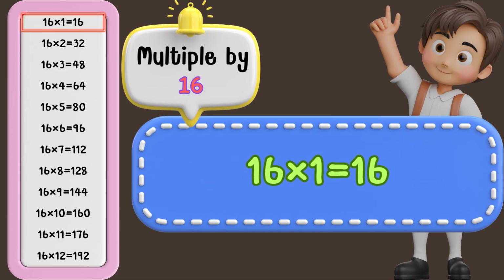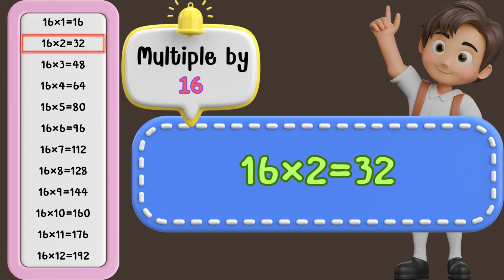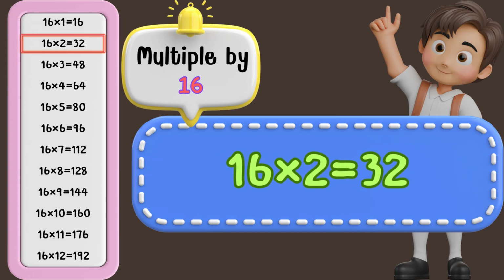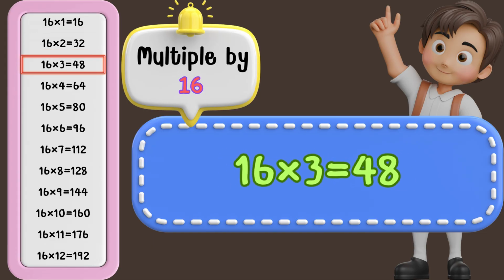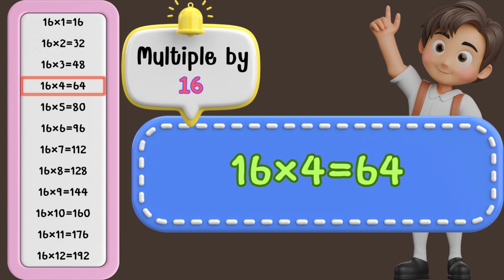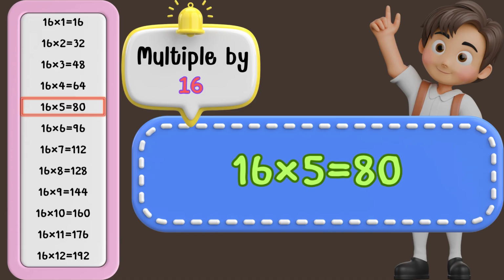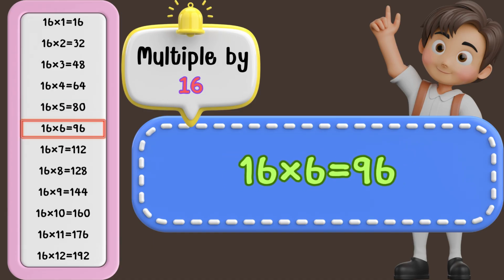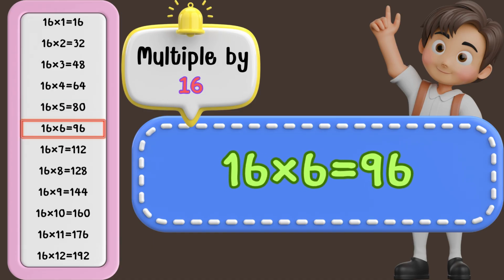16 times 1 is 16. 16 times 2 is 32. 16 times 3 is 48. 16 times 4 is 64. 16 times 5 is 80. 16 times 6 is 96.